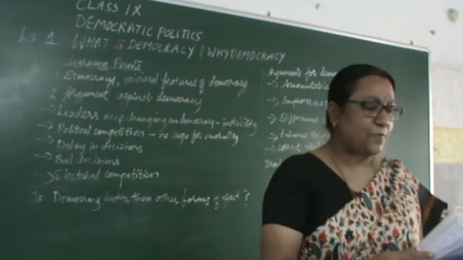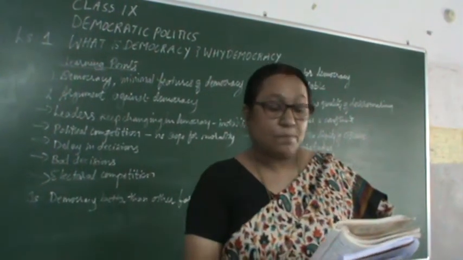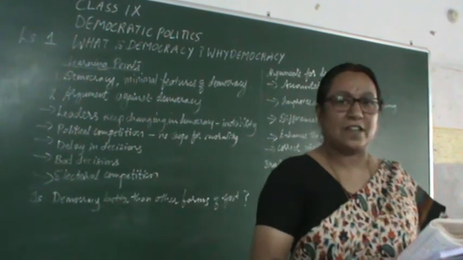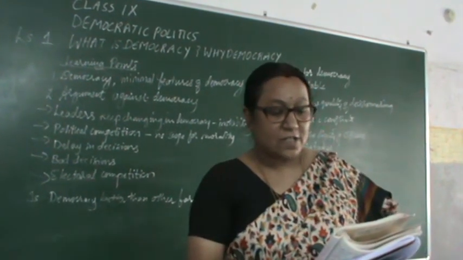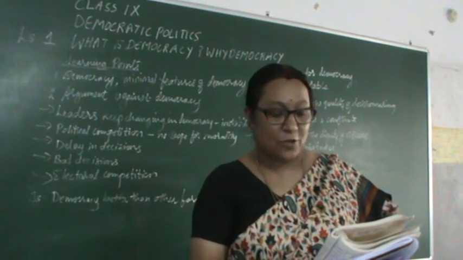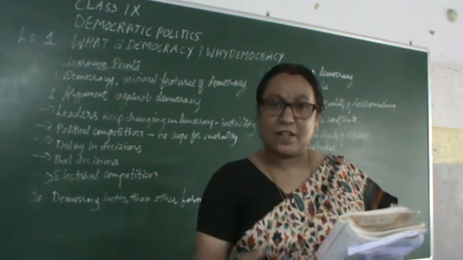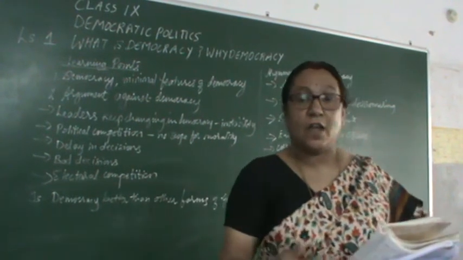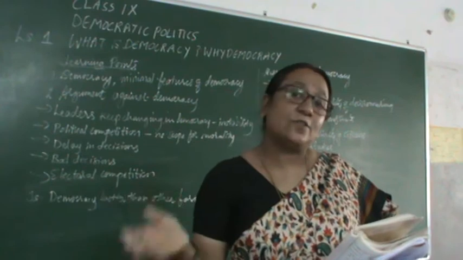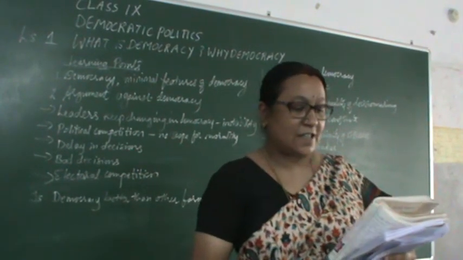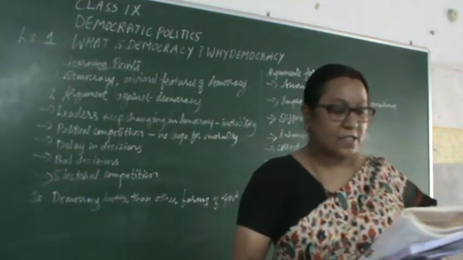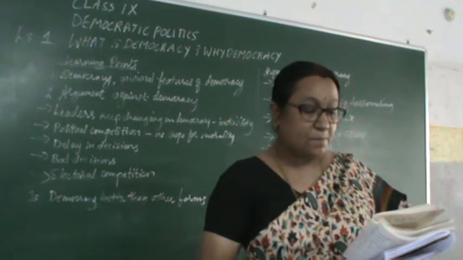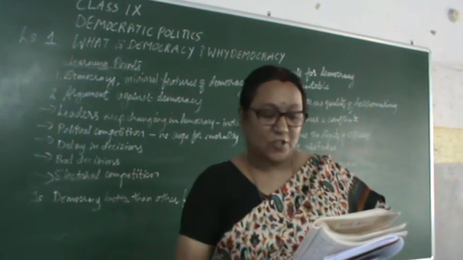Democracy as a form of government ensures that people take their own decisions. What type of decisions we take is also equally important. This does not guarantee that their decisions will be good. People can make mistakes. To err is human, isn't it, children? Most of us make mistakes in some way or the other. How to rectify them? Democracy gives us room for correcting these mistakes. It is also true that democracy leads to frequent changes in leadership. Sometimes this can set back big decisions and affect the government's efficiency.